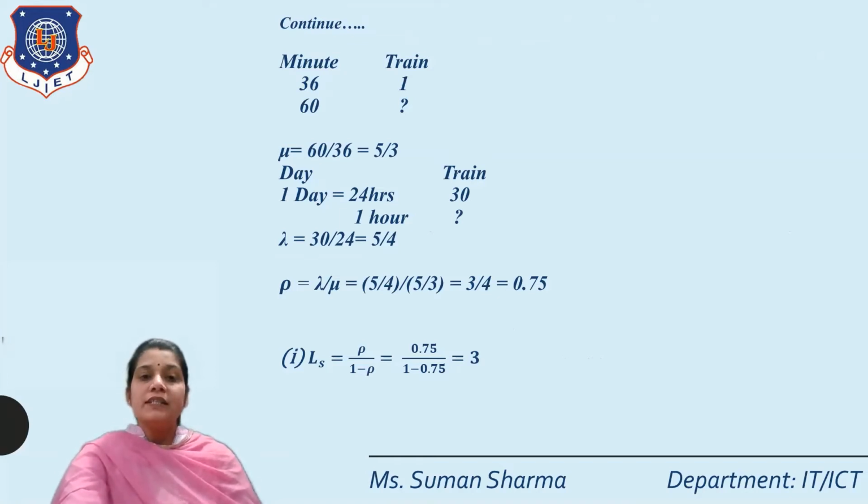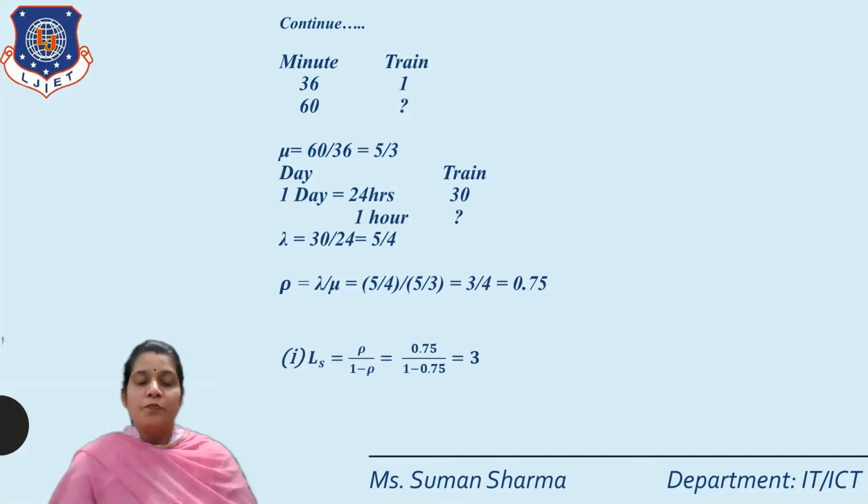Got it? But the arrival rate is given per day. So first we convert the day into the hours form. So 1 day is equal to 24 hours and in 1 day the train arrival is 30. So 1 hour is equal to what? So lambda is equal to 30 by 24 is equal to 5 by 4. That means here we write lambda is equal to 5 by 4 per hour and mu is equal to 5 by 3 per hour.